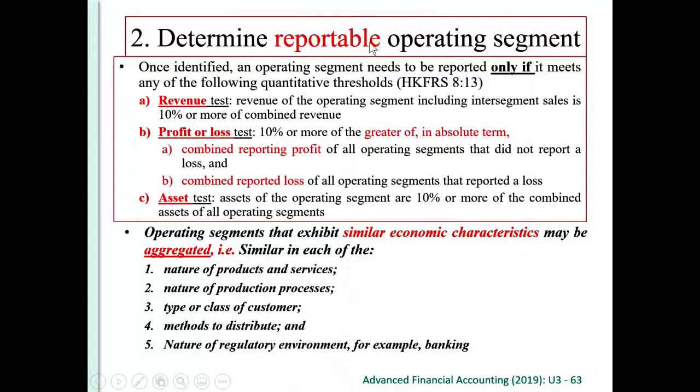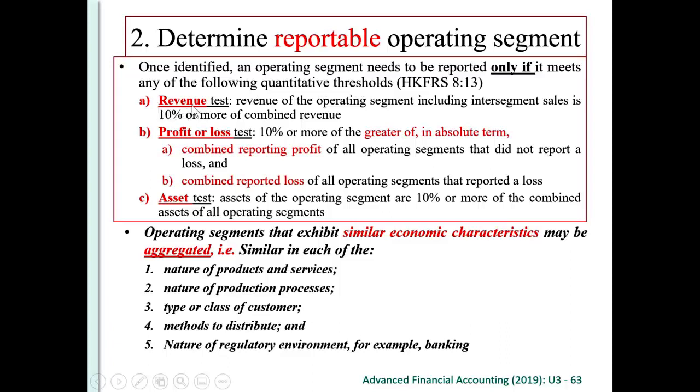Once we have identified the operating segments, then we have to determine whether this operating segment is reportable. We have to report it. The standard says that an identified operating segment needs to be reported only if it meets any one of these quantitative thresholds. Only any one.